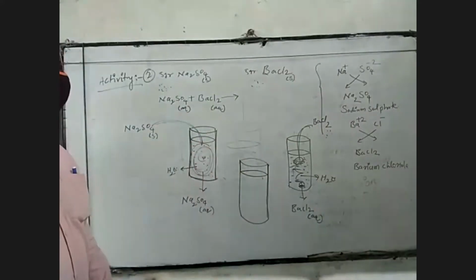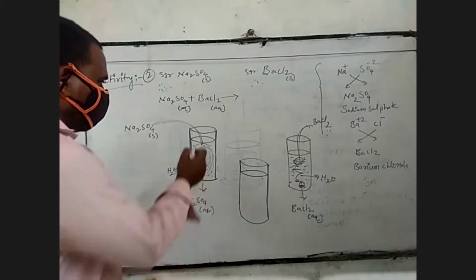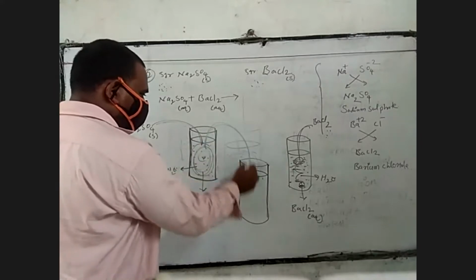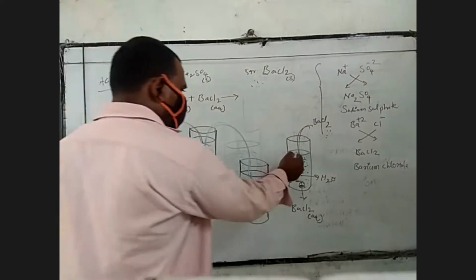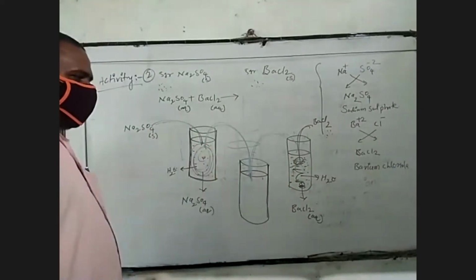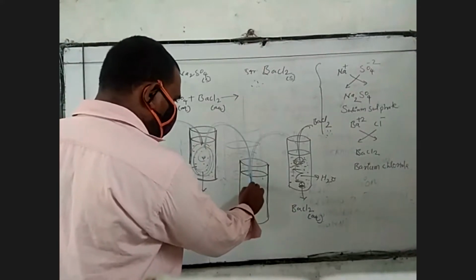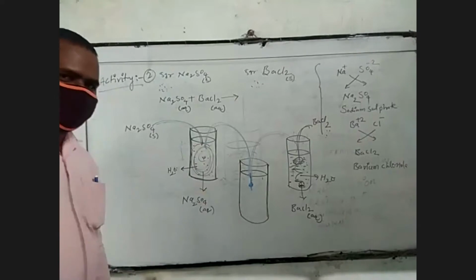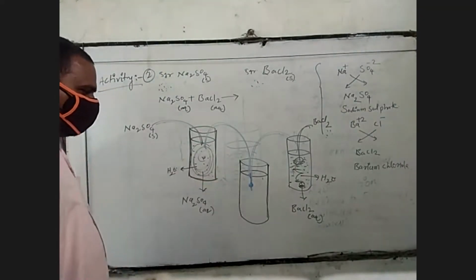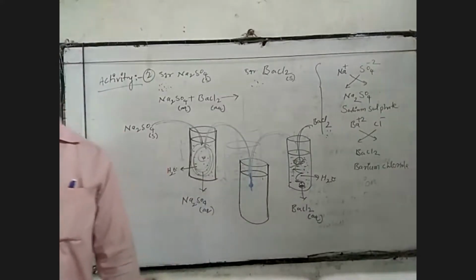Right, this is an empty beaker. Whenever you take this empty beaker, now you add the sodium sulfate aqueous solution. Simultaneously you add the barium chloride aqueous solution. Whenever both are combining, the chemical reaction is occurring. Whenever these two solutions are mixed, the chemical reaction is going on.